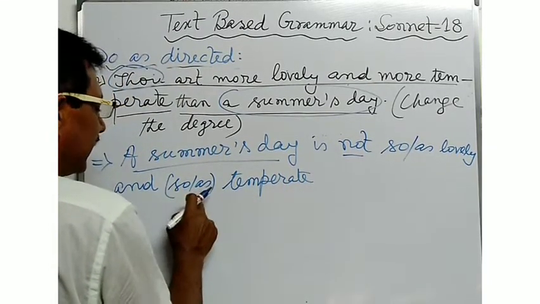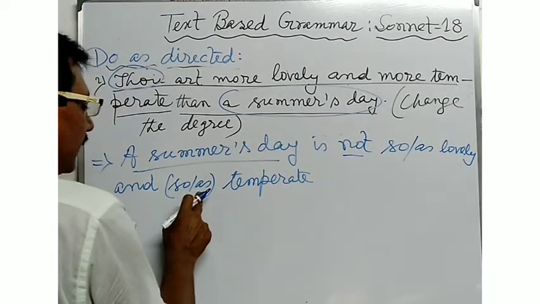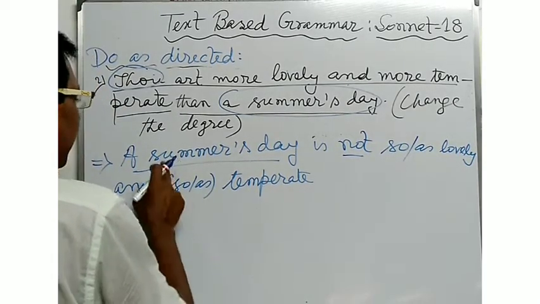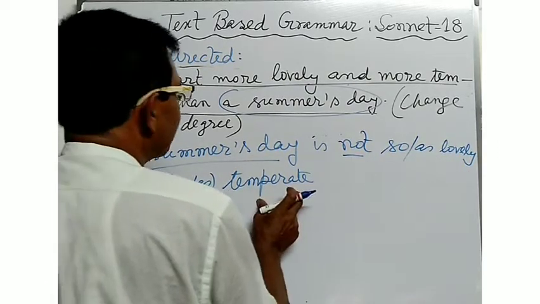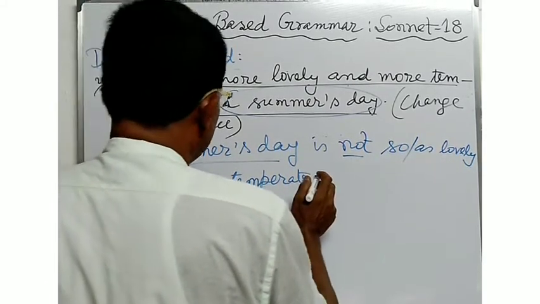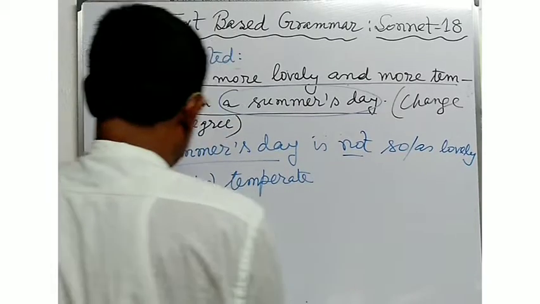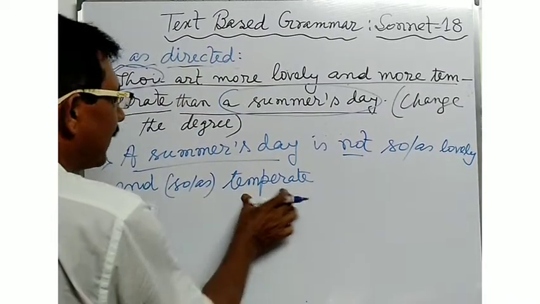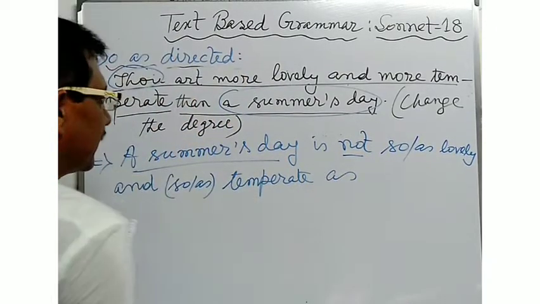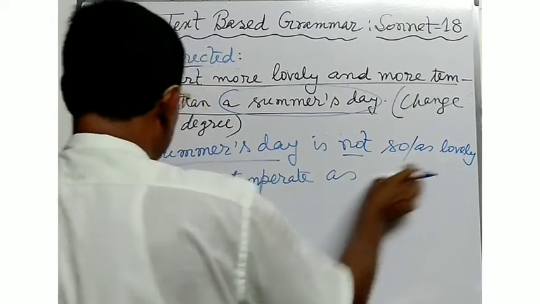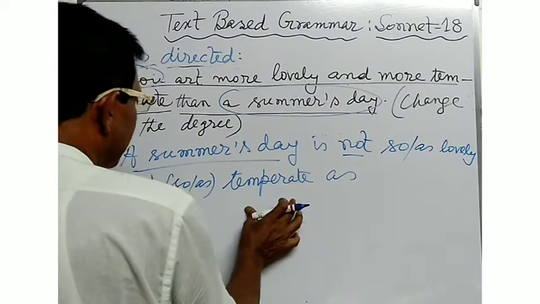You may omit this so or as in the last portion. A summer's day is not so or as lovely and temperate. So or as temperate as. A summer's day is not so or as lovely and temperate.